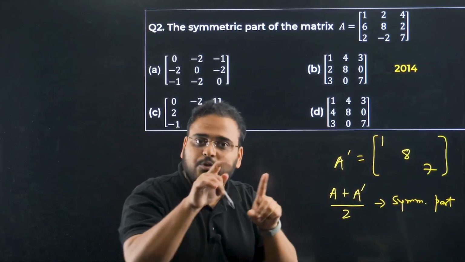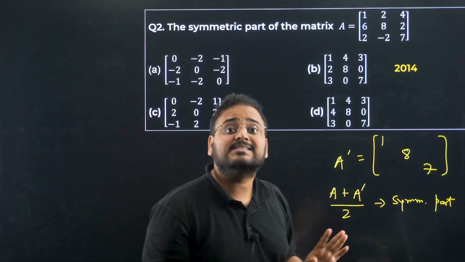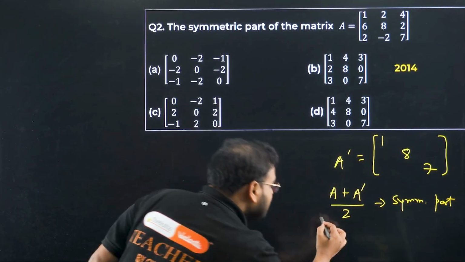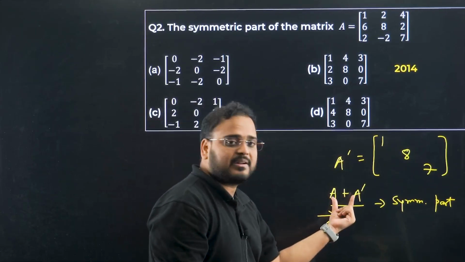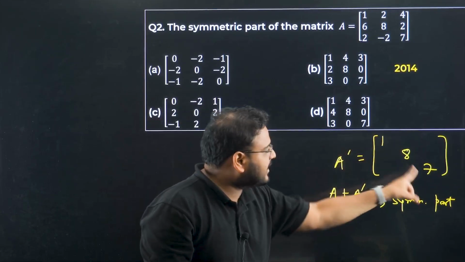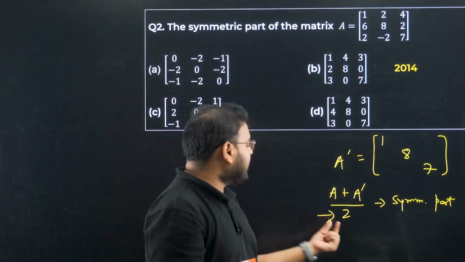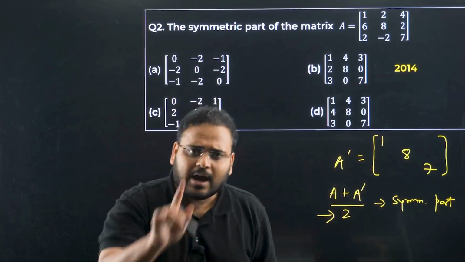If you add them, you'll get twice of each of them. Twice of 1 is 2, twice of 8 is 16, twice of 7 is 14. But you have division by 2. When you add them, the diagonal becomes 2, 16 and 14. Correct? But divide by 2, again it becomes 1, 8 and 7 only. I hope you got it.